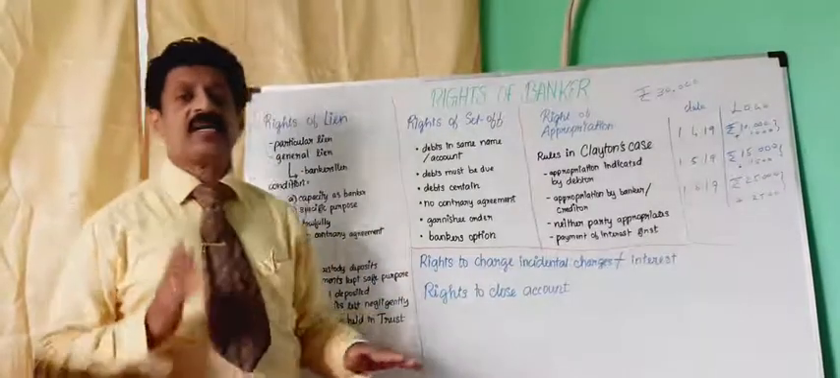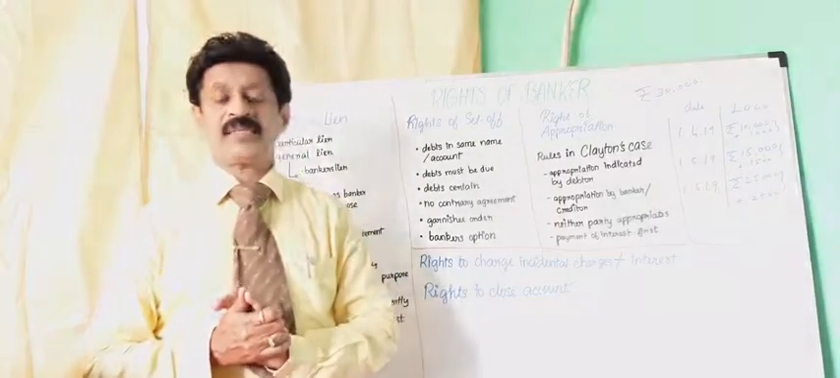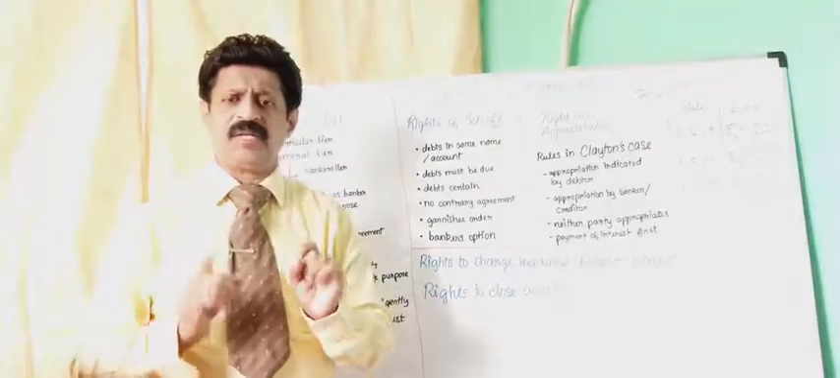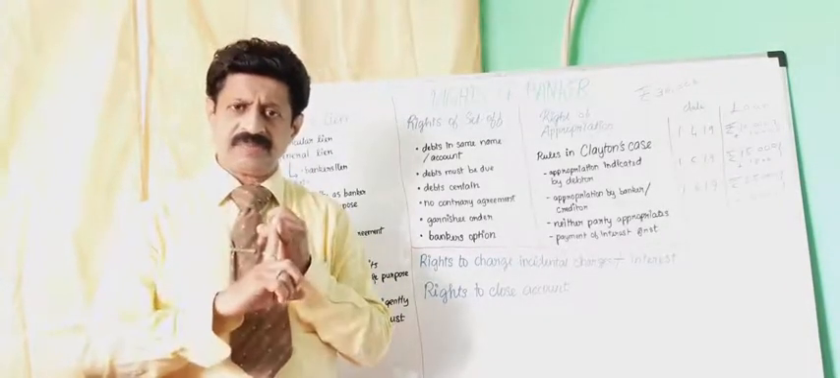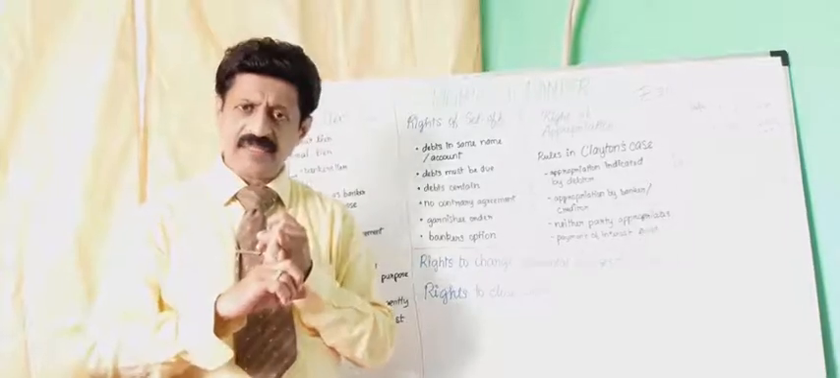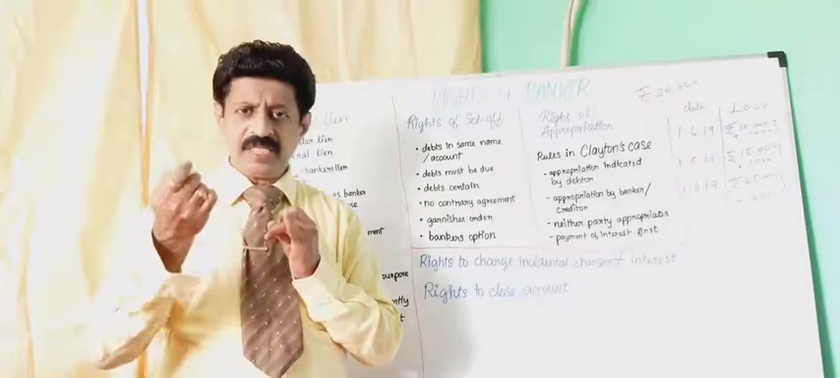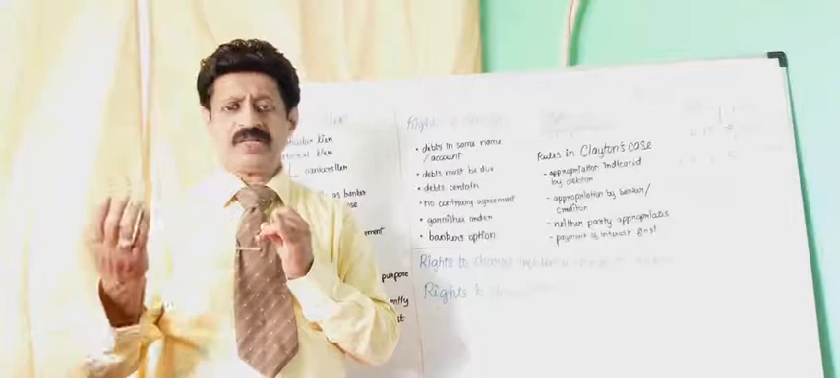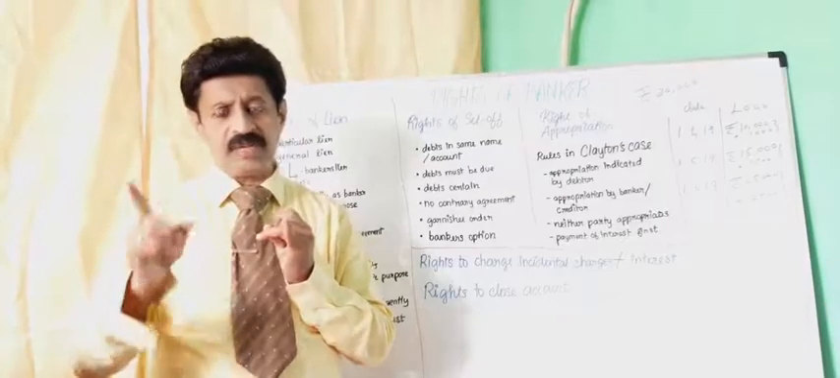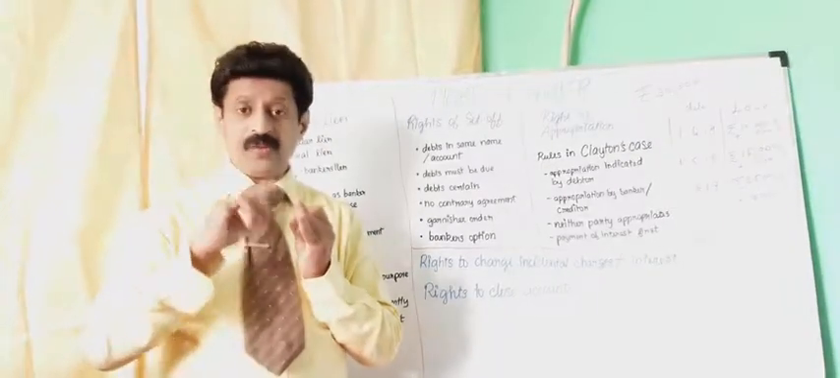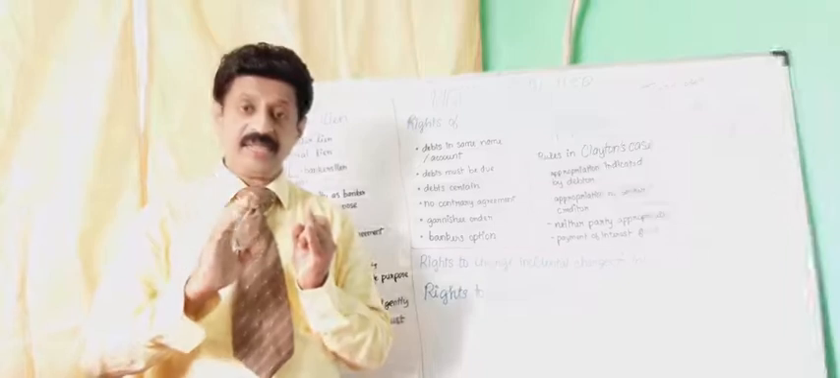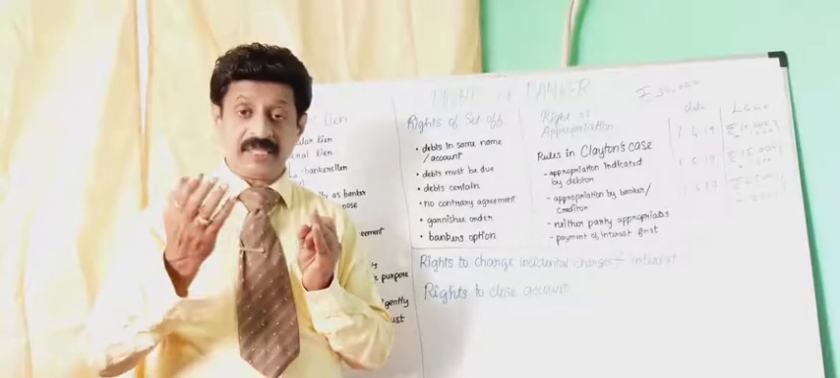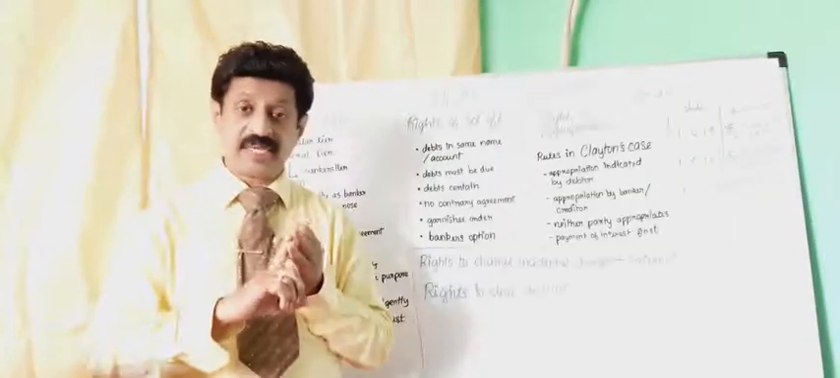The last one, right to close the account. The bank has the right to close the customer's account under 3 conditions. When there is a death of the customer, the banker will receive the death certificate from the relatives and has the right to close the customer's account. The second one, if a customer is insane, not in a proper mental condition, a lunatic, and he gets a certificate from the doctor, the banker has the right to close the account.